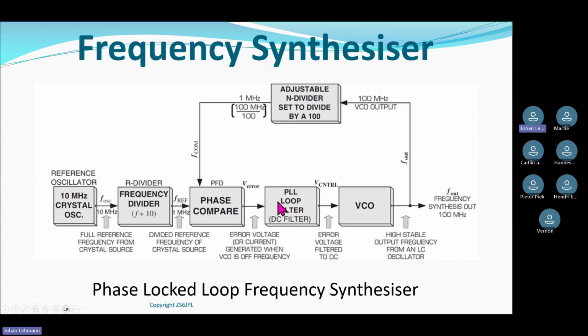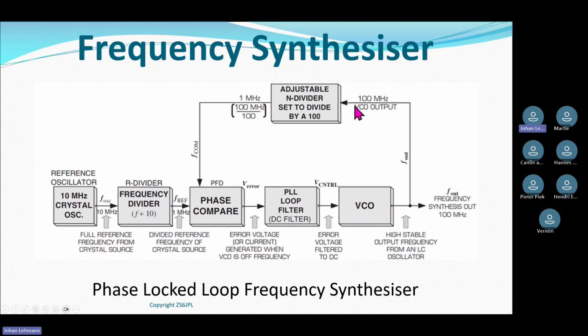Okay, so let's work our way around it a couple of times so that you understand. This is fixed: the 10 megahertz crystal oscillator is fixed. I divide it by 10, that's fixed. I get 1 megahertz coming into the phase comparator. Now let's go this way. I punch in on the radio's dash or screen that I want to listen to a radio station on 100 megahertz, okay?